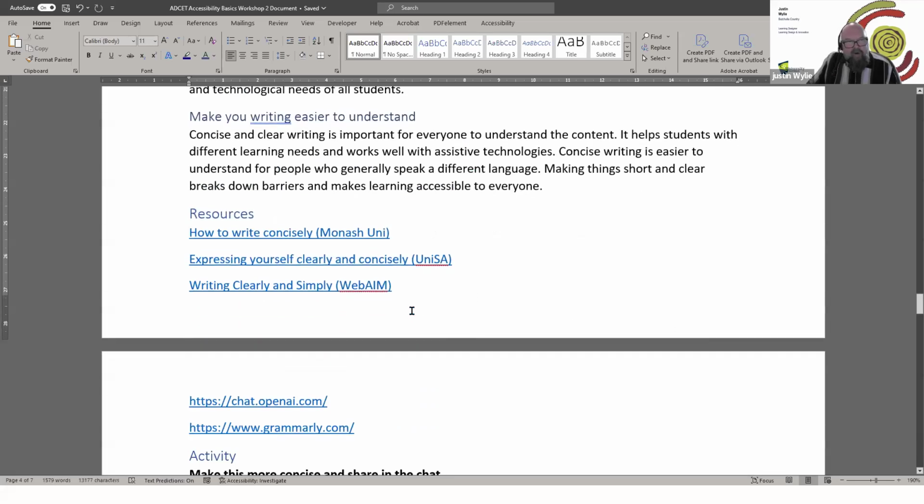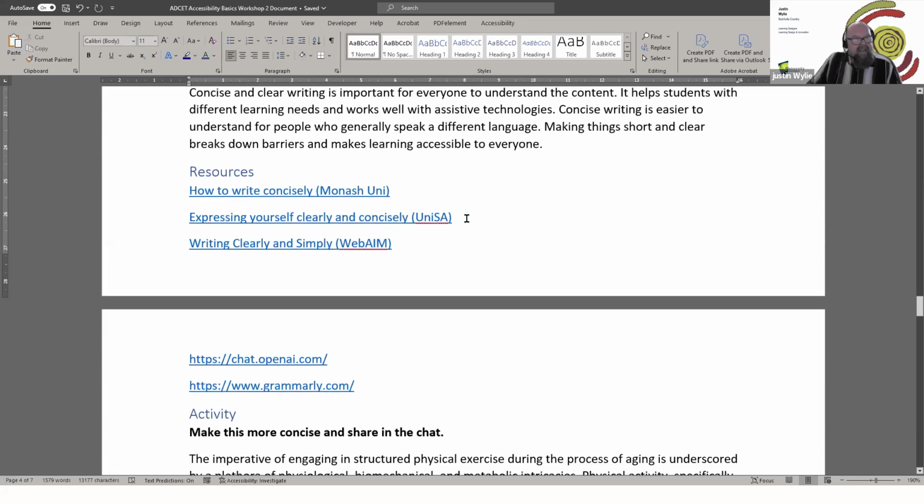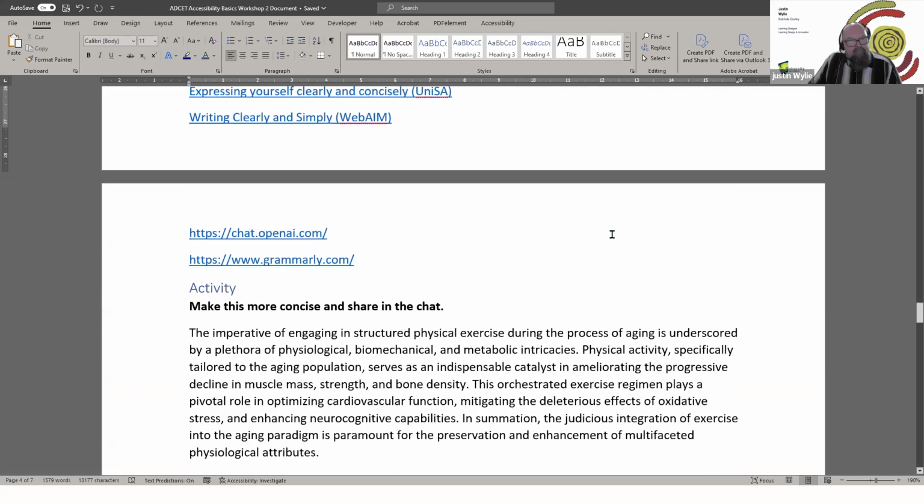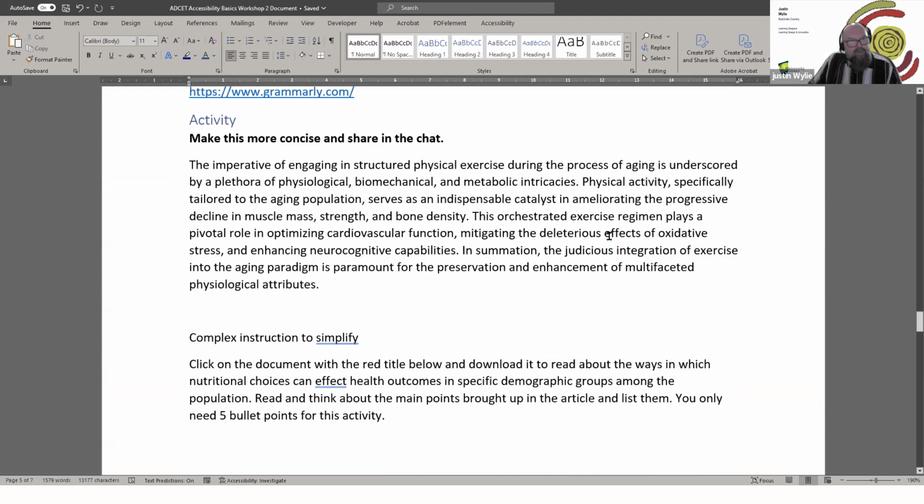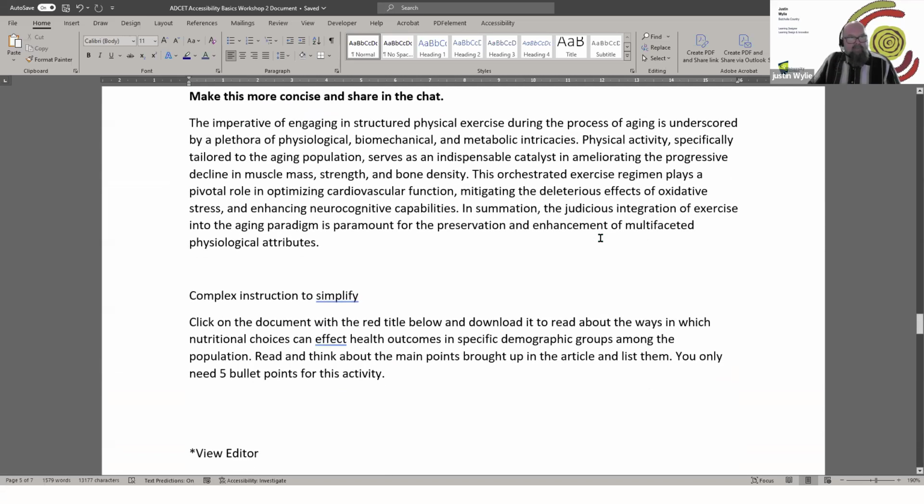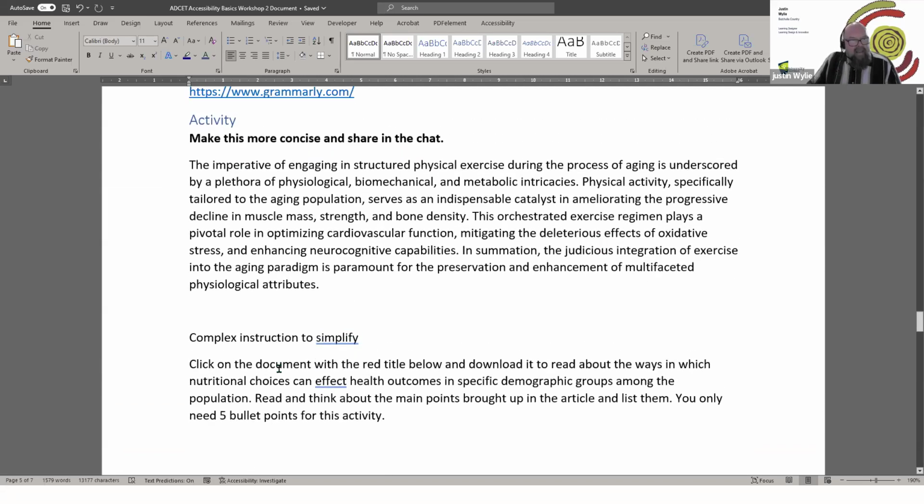There's some links in the document to some other resources. I think that's in your document as well, and some great local resources from Australia about how to write concisely. And what we thought we would do is, as an activity, get you to think about being concise, and there's an instruction.